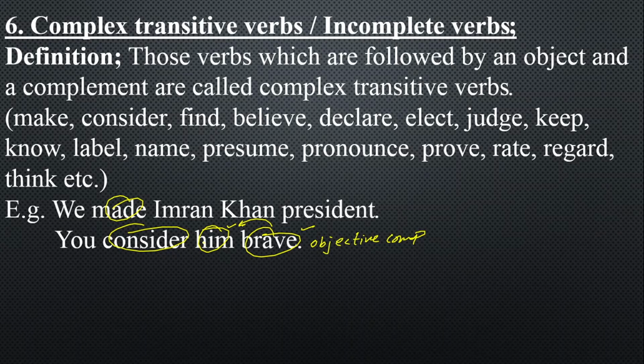And without an object and a complement, the meaning of consider won't be clear and understandable. You consider him brave. You consider whom? Him. What's brave? You consider him. What's brave? So this is what it needs, an object and a complement both to complete its meaning. It's known as complex transitive verb. We will talk about the third example.